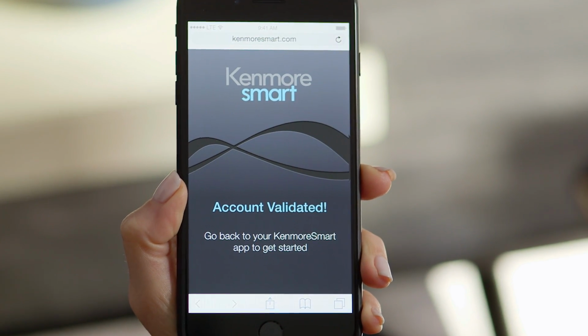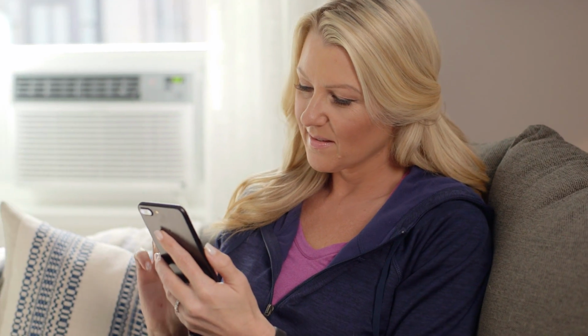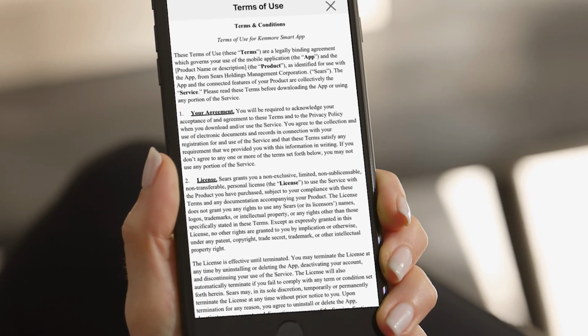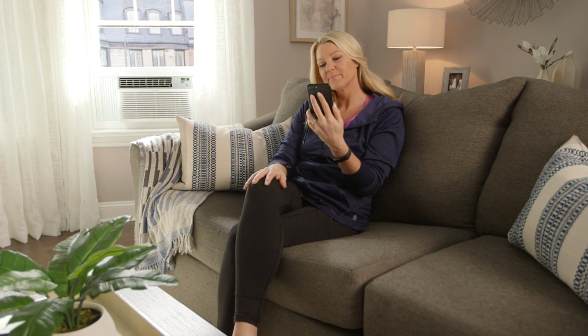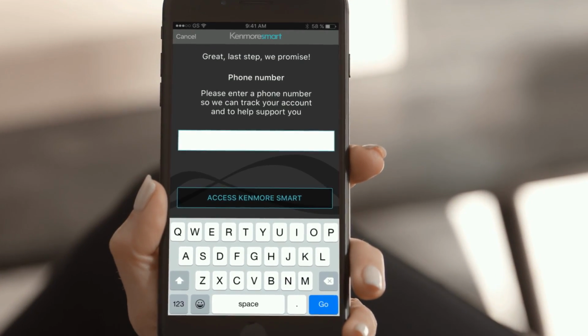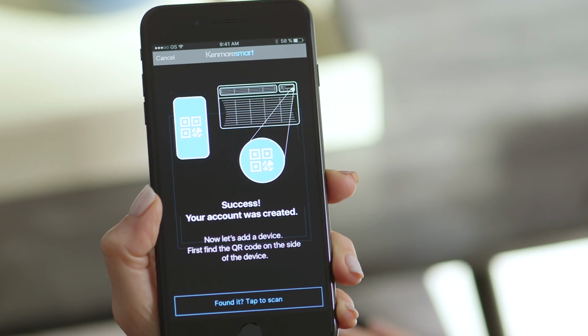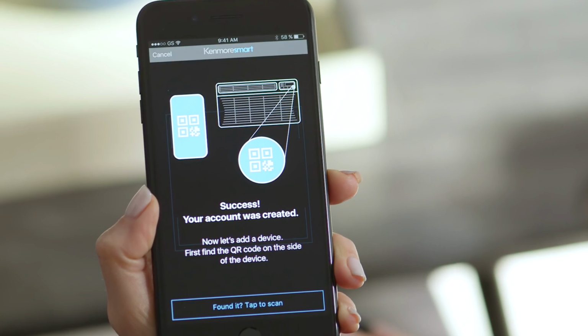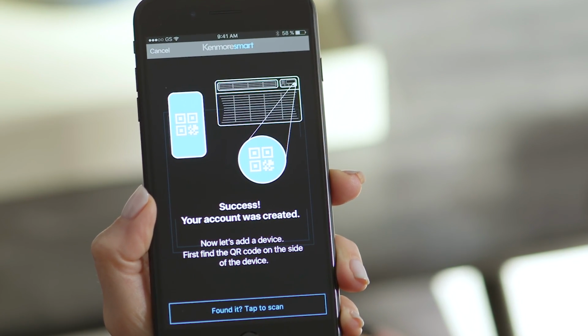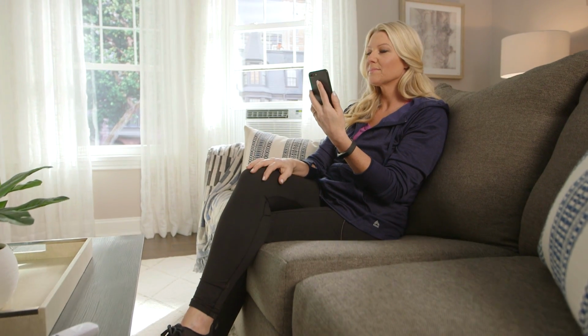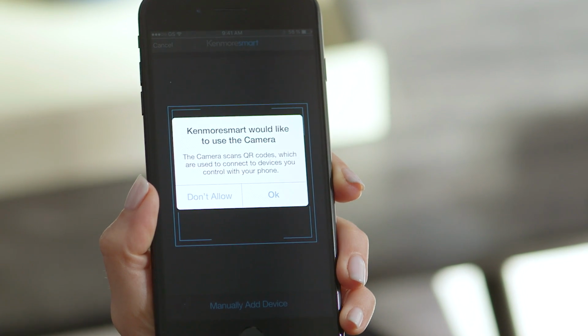Once your account has been validated, reopen the Kenmore Smart AC app and accept the terms of service. Then enter your preferred contact number for customer service support. Your account is now registered in the Kenmore Smart AC app. When you are ready, tap Scan. You may need to allow Kenmore Smart to access your camera.